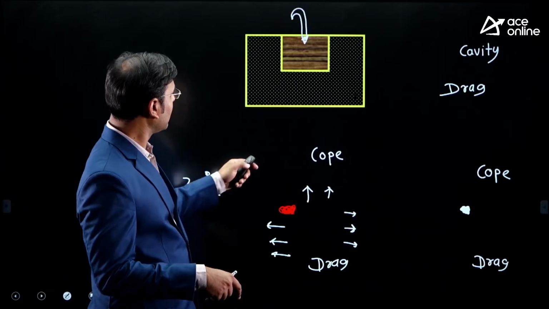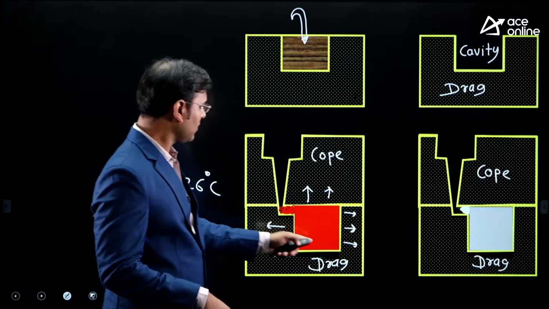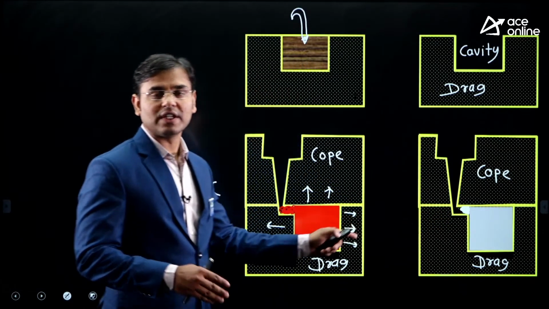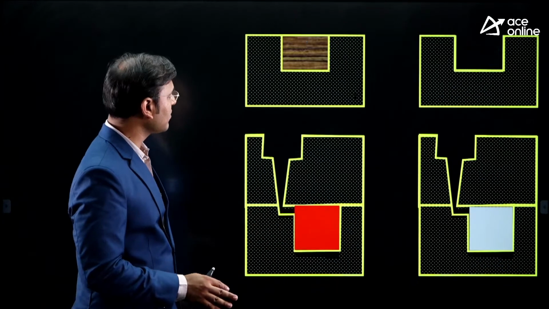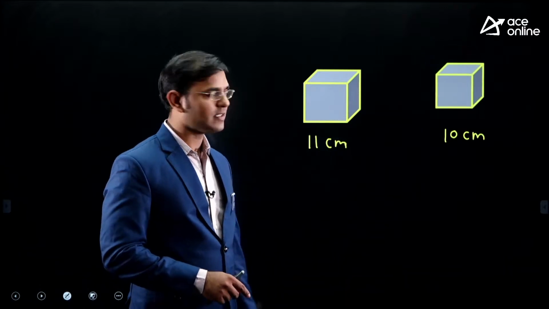Then here the cavity size is 12. This is 12. Up to C point, it is converted into solid, C to D. Break it. After breakage, what size of component we got? 11. And final casting is 10.